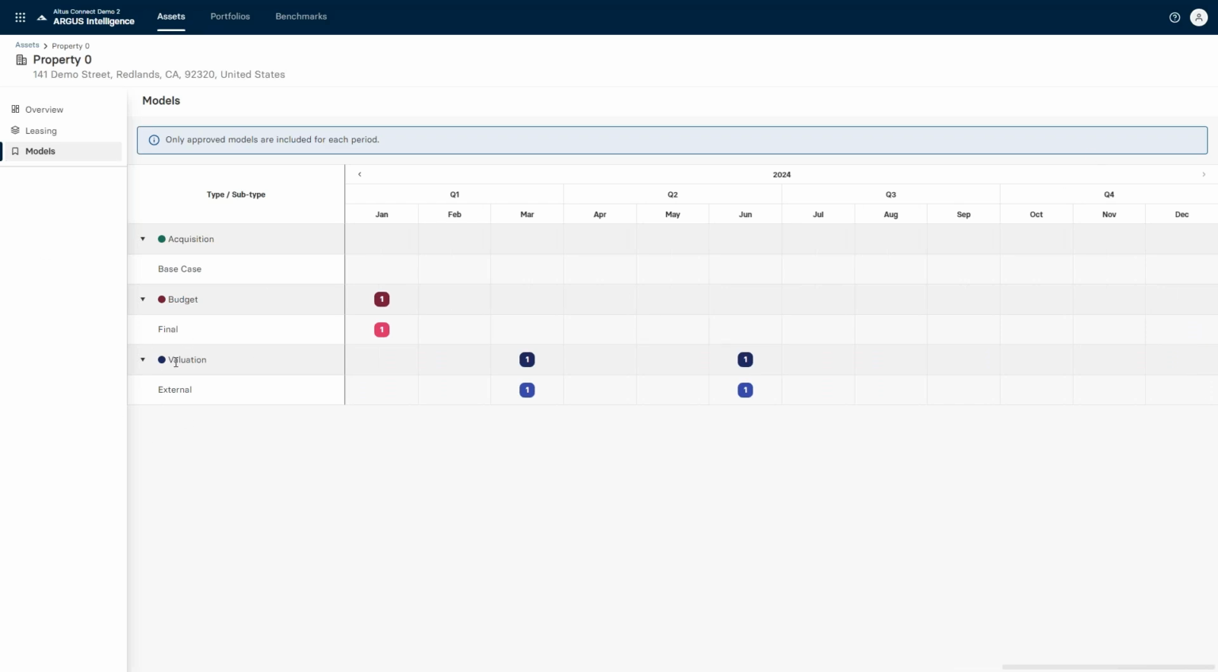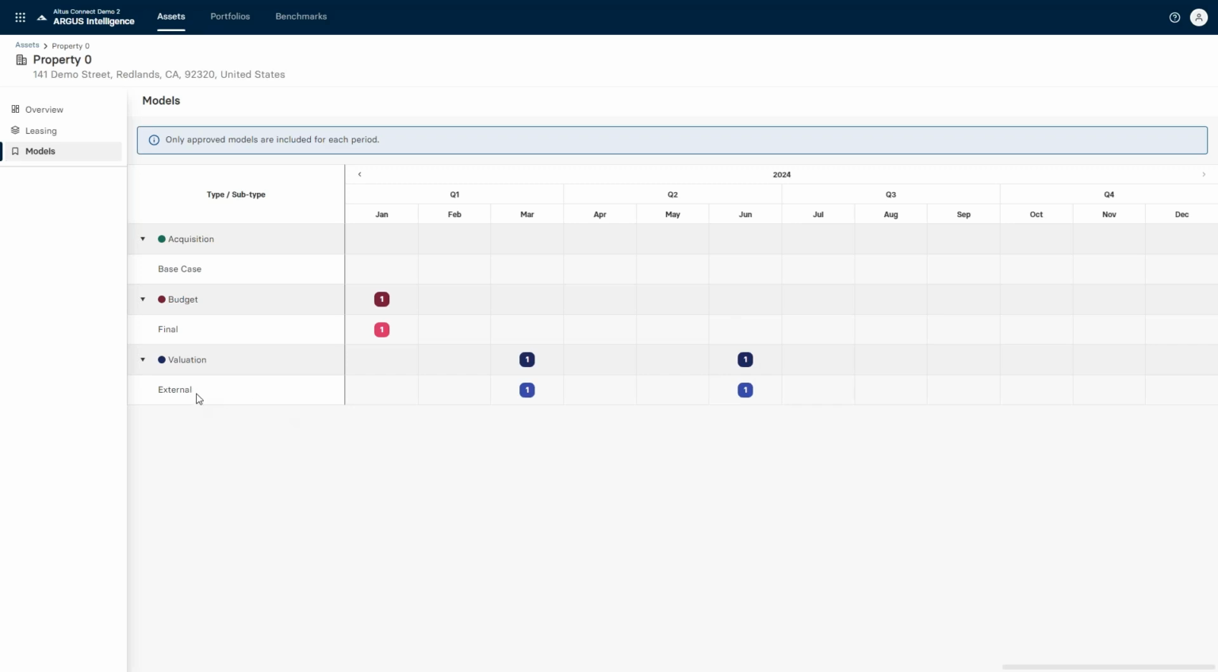In this screen, we can see, for example, I do have valuation models and budget models. This is being pulled in by tagging these models as such inside ARGUS Enterprise. So we are using what's called a model type and model subtype, as well as a period, to show whatever might be loaded at any given point in time. For example, we have a valuation model for June of 2024, so my Q2 valuation model. And in this case, it's tagged as an external model.